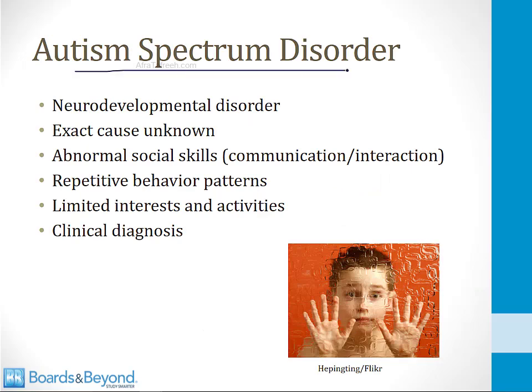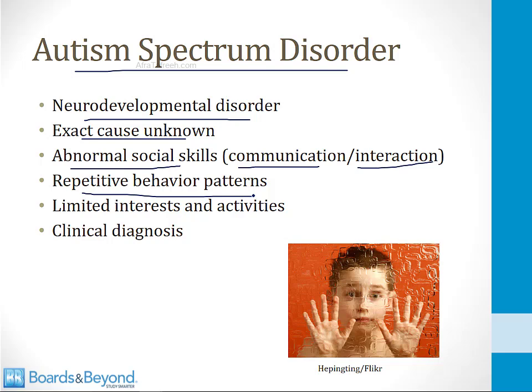Now let's talk about autism spectrum disorder, which many people simply call autism. This is a neurodevelopmental disorder that is usually diagnosed in childhood. The exact cause is unknown. And children who have autism have a couple of problems. First of all, they have abnormal social skills, so they have difficulty communicating and interacting with other children and adults. They also engage in repetitive behavior patterns.